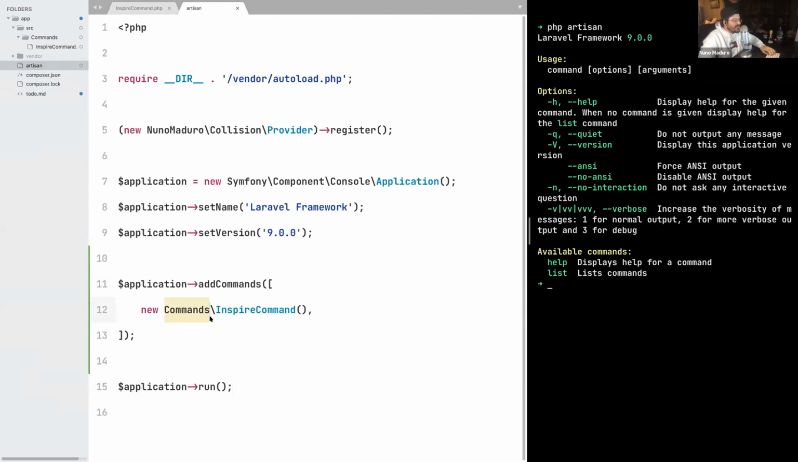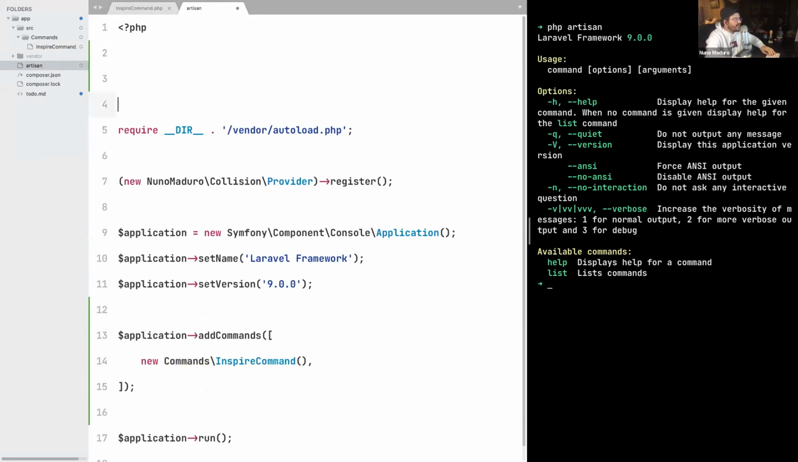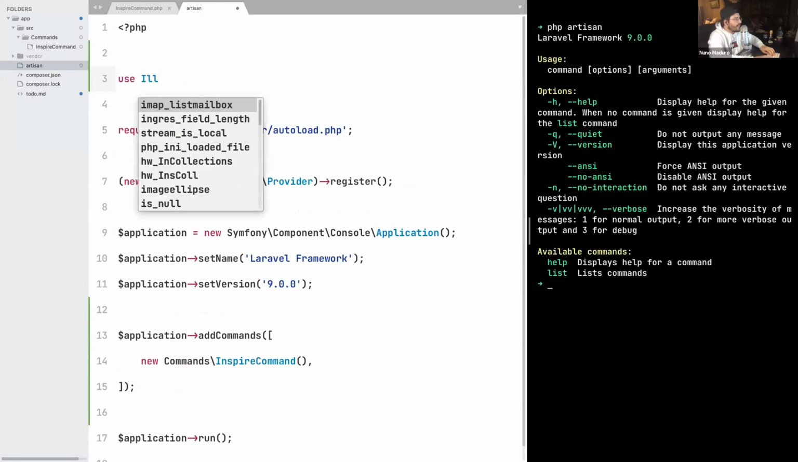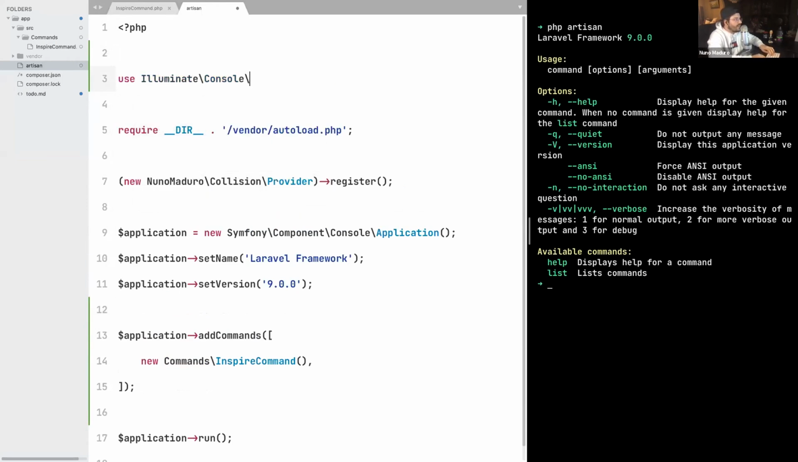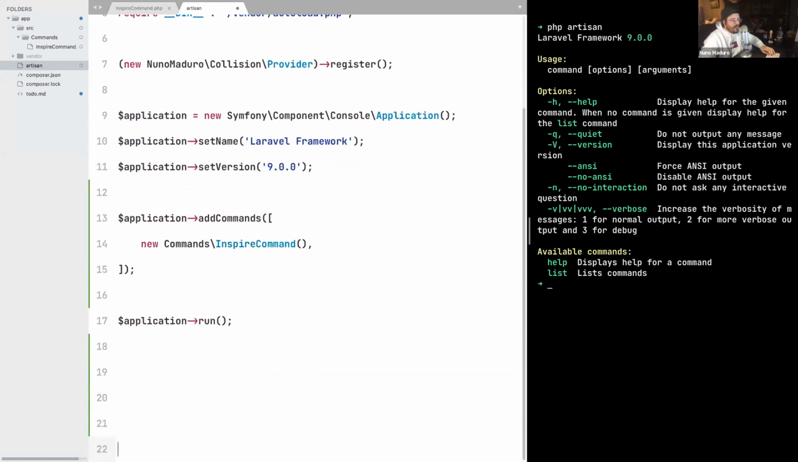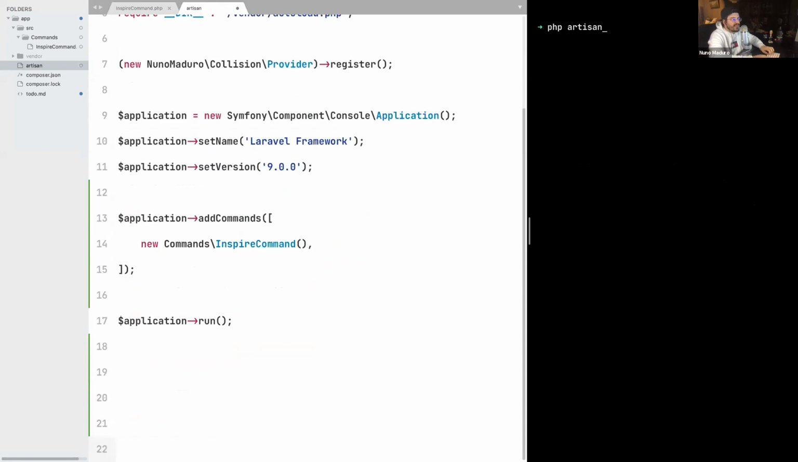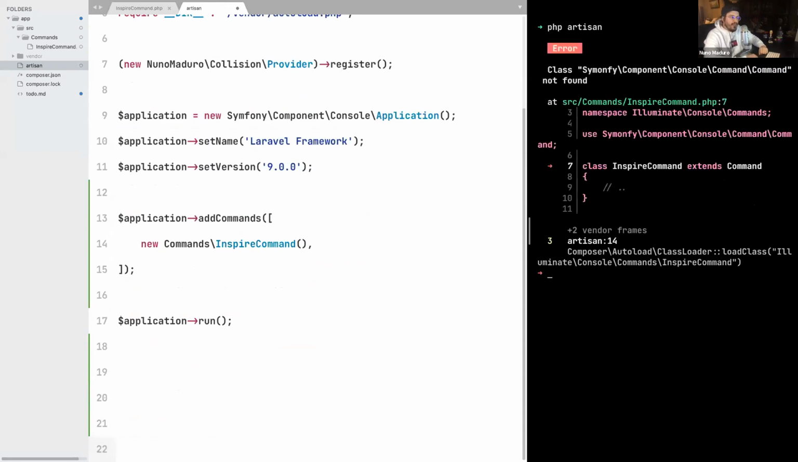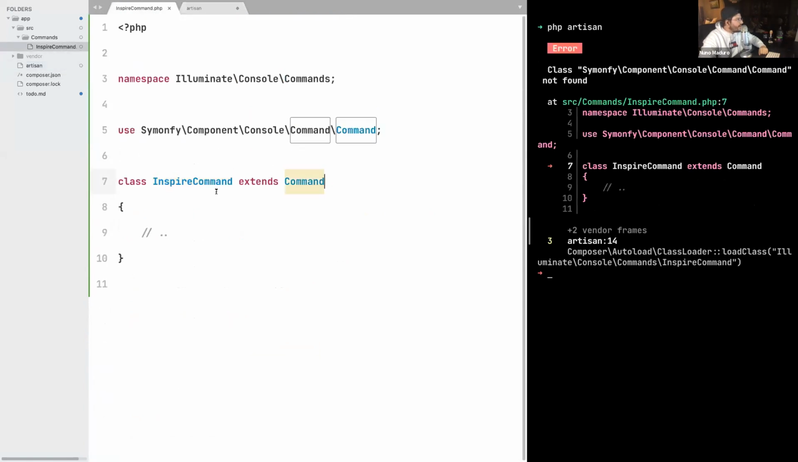And because we want to use this namespace, we need to import it. So let's just do use Illuminate\Console\Commands. All right, we should be good here. Let's type once again php artisan. And I'm seeing a problem on my console. It says that the Console Symfony class was not found. So let's just fix this problem. Artisan, InspireCommand line 7. Symfony. Oh, this is not correct. Symfony. There we go.